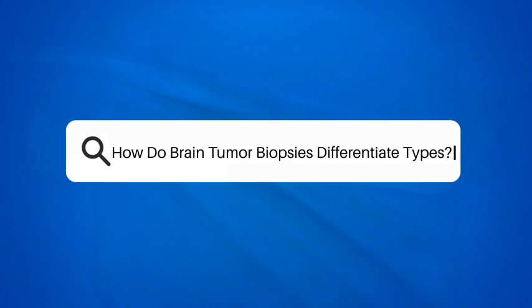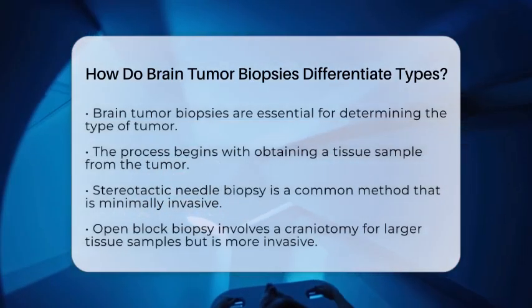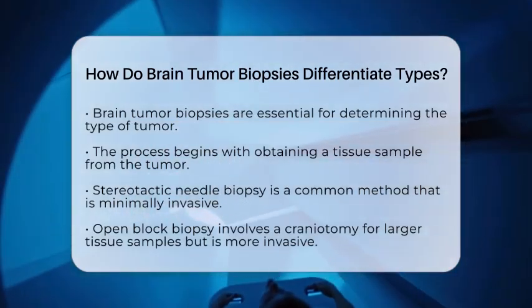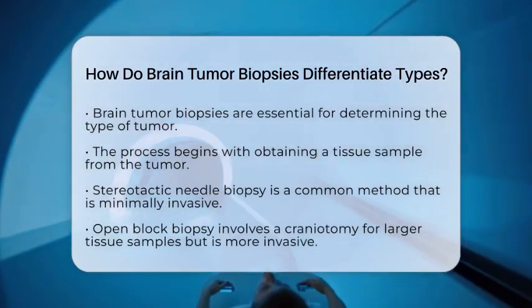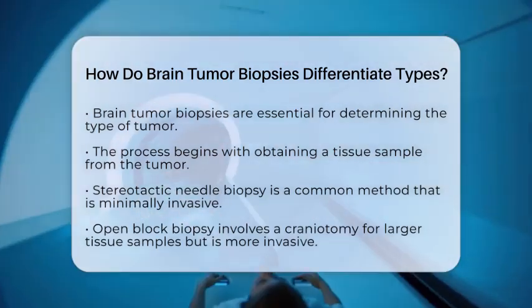How do brain tumor biopsies differentiate types? How do brain tumor biopsies help doctors figure out the type of tumor? This process is crucial for accurate diagnosis and effective treatment. It all starts with obtaining a tissue sample from the tumor.